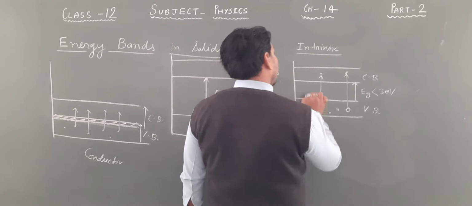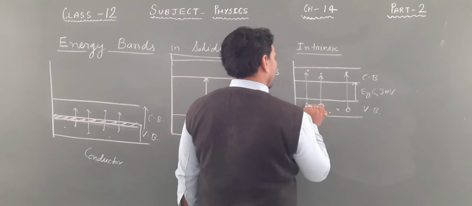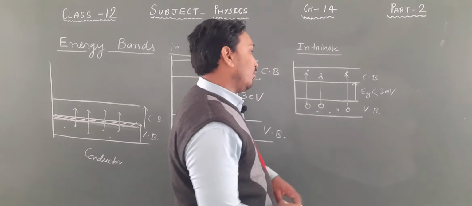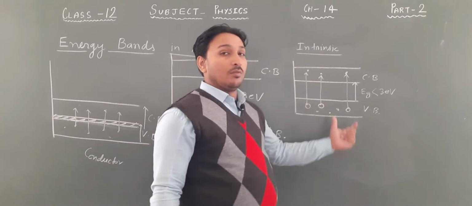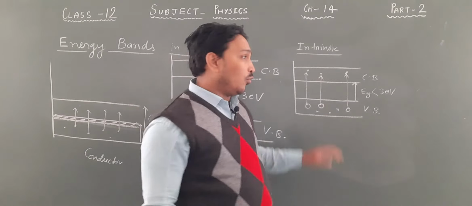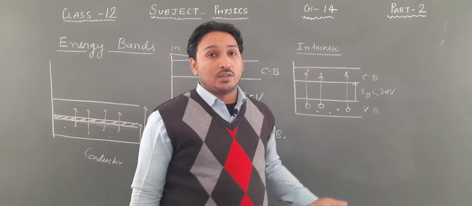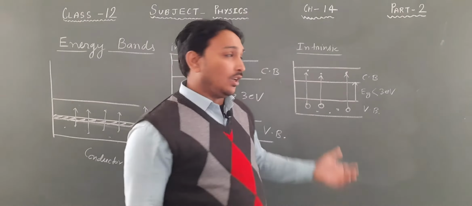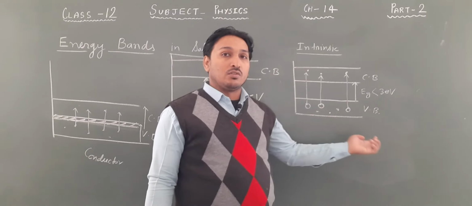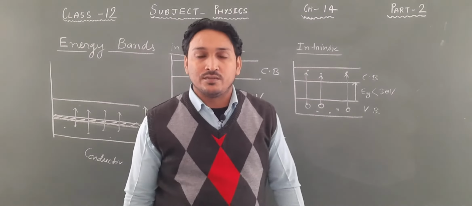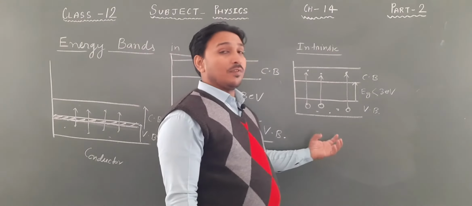This electron goes in the conduction band, a hole is left over here. So the number of electrons is equal to the number of holes, and both are there to conduct electricity. Both are charge carriers. Electrons are charge carriers, holes are also charge carriers, that we have discussed in the last video lecture on the valence bond model.